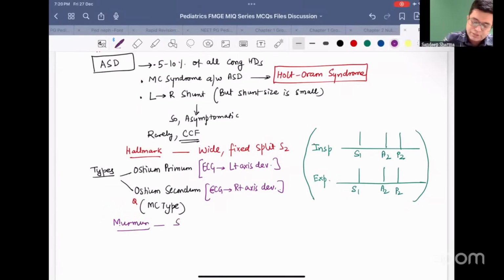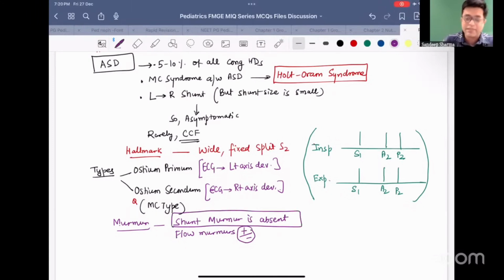The shunt murmur, the true murmur in the patient, is absent. Shunt murmur is absent, but flow murmurs, these are atypical murmurs due to aberrant flow, may or may not be present in the patient, but they are not typical. The typical shunt murmur in ASD is absent.